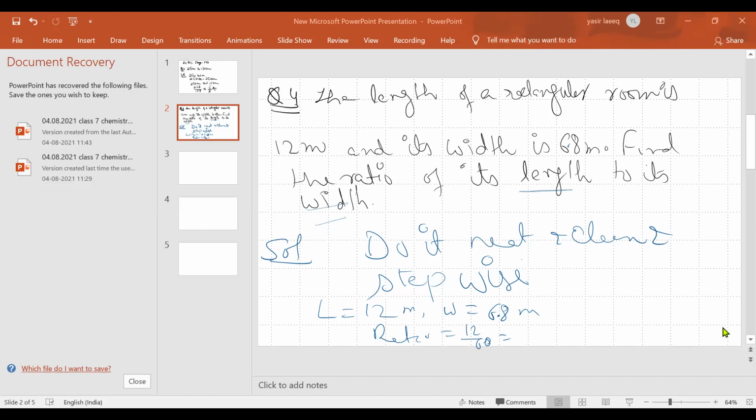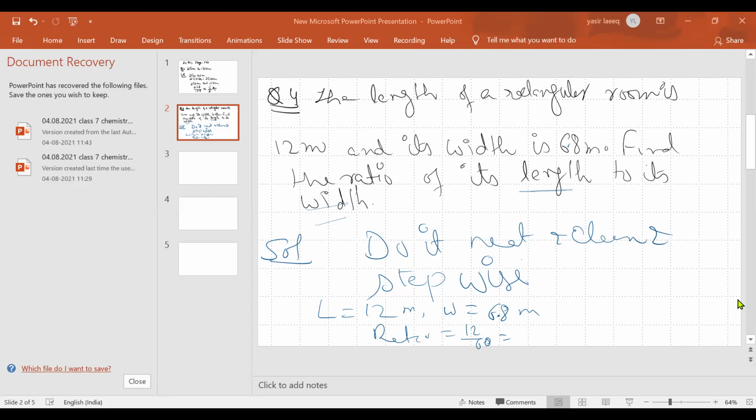Yes, Kulsum. Yes, beta. How does it come? Mobile is hanging. Beta, it's wrong. Kulsum, do it correct.